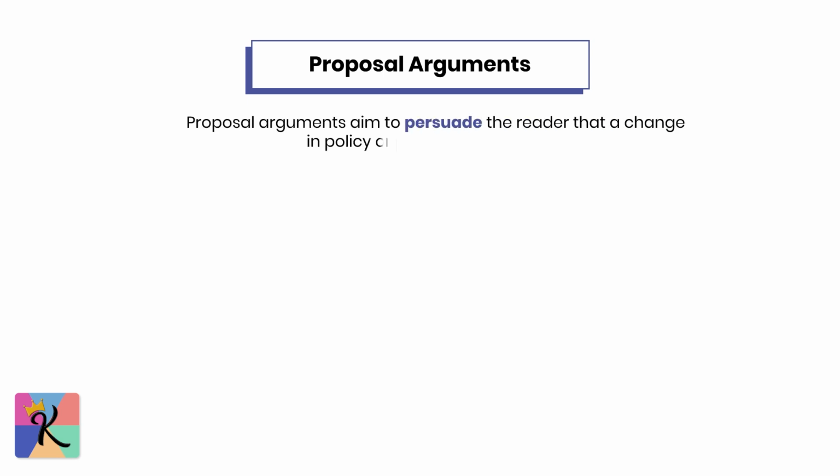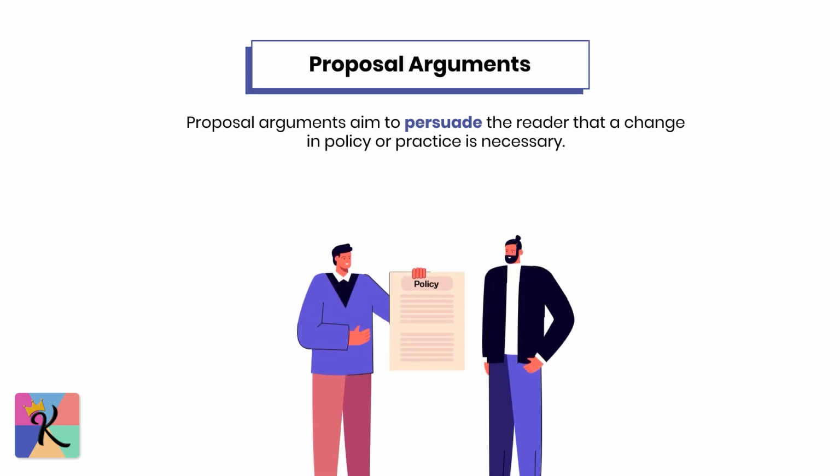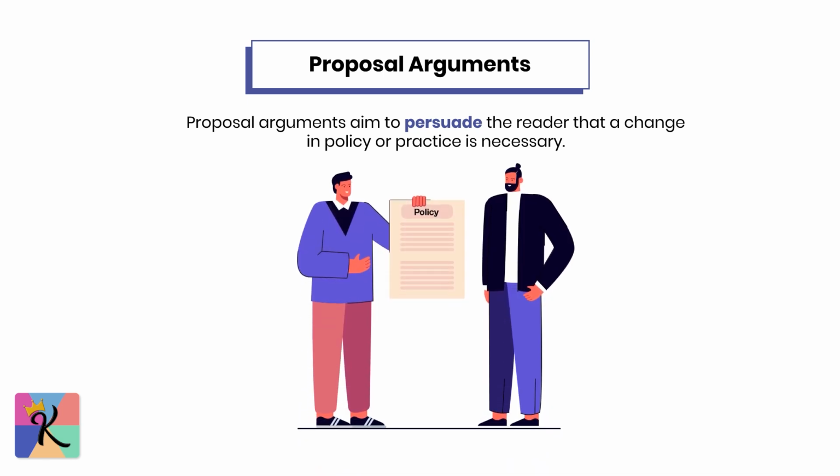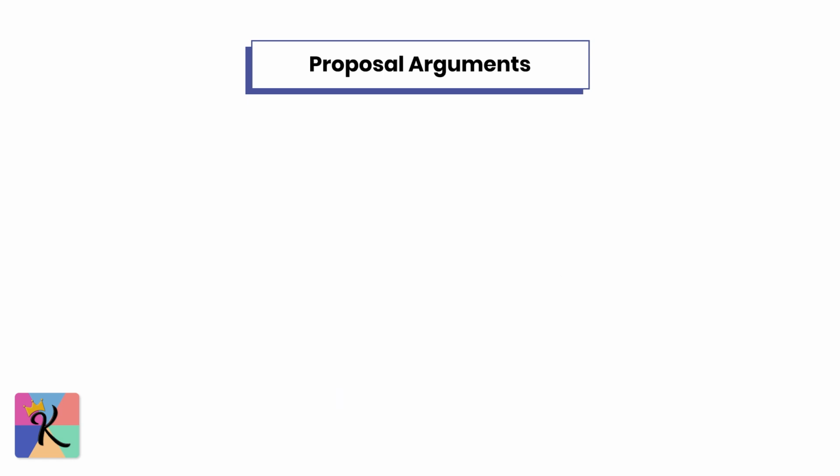Proposal arguments. Finally, proposal arguments aim to persuade the reader that a change in policy or practice is necessary. These arguments are action-oriented, focusing on the future. A proposal typically starts by establishing that a problem exists and then introduces a solution to address it. Proposal arguments usually follow this structure.